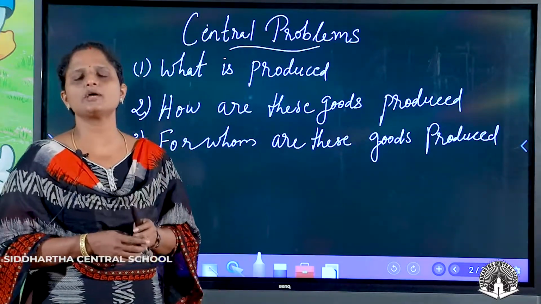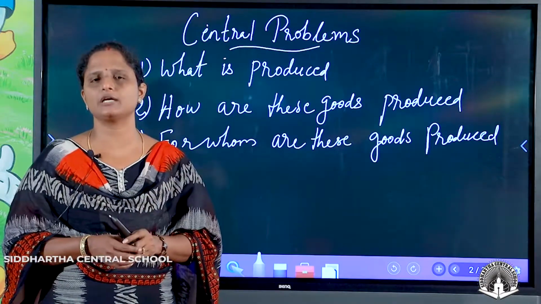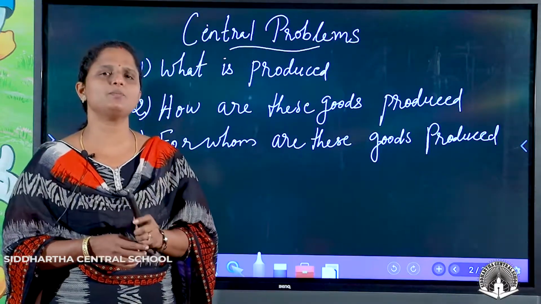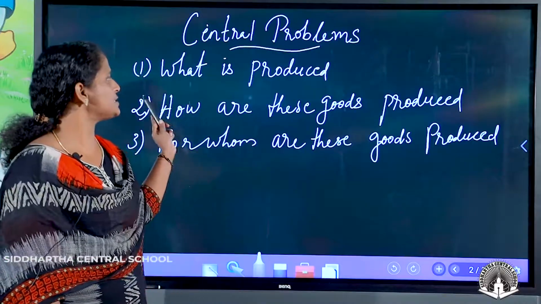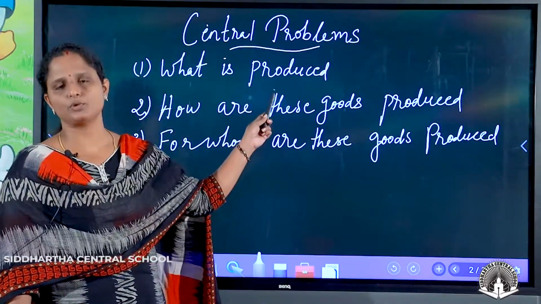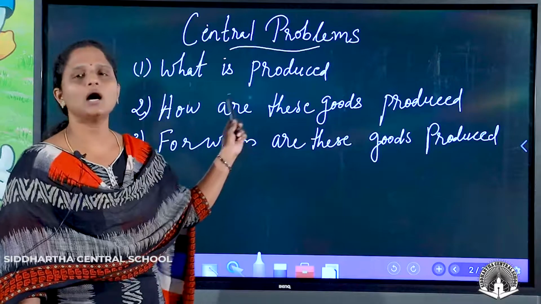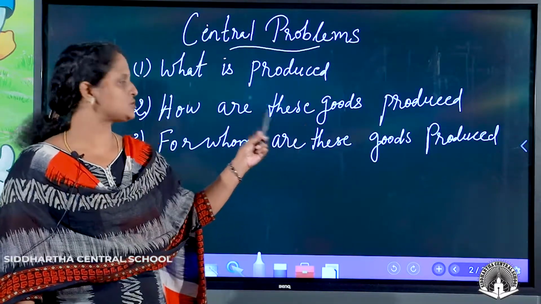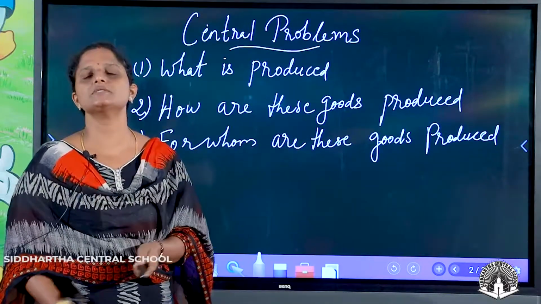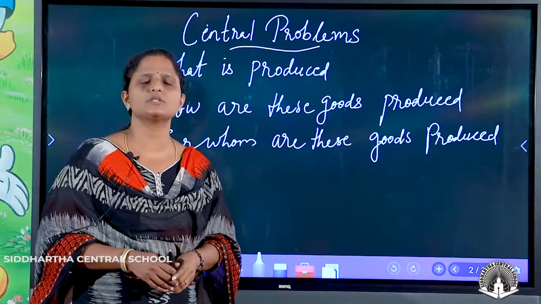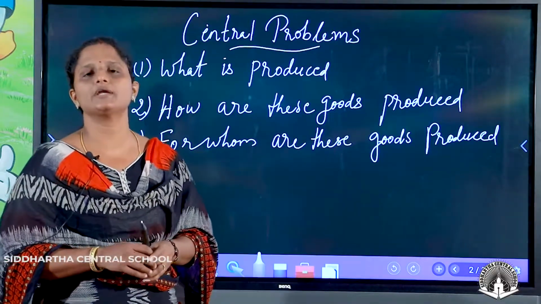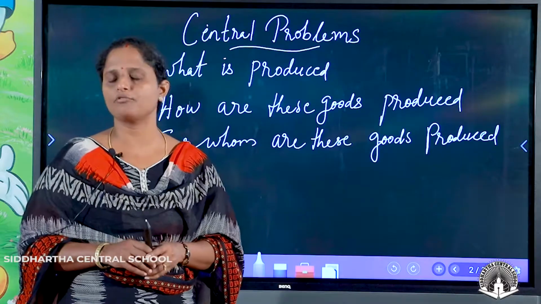So, when we talk about the central problems of the economy, the three main problems that come in front of us are: what is to be produced, how is it going to be produced, and for whom are these goods going to be produced. So these are the three important, or central, problems of an economy.